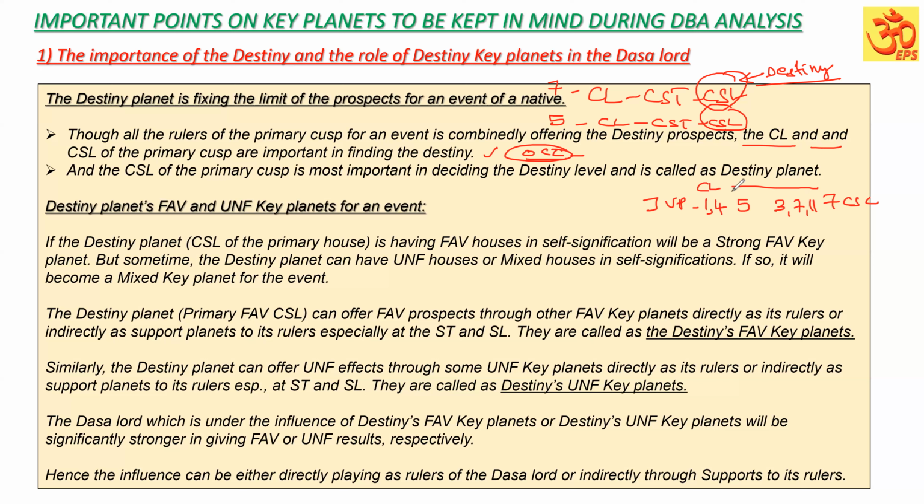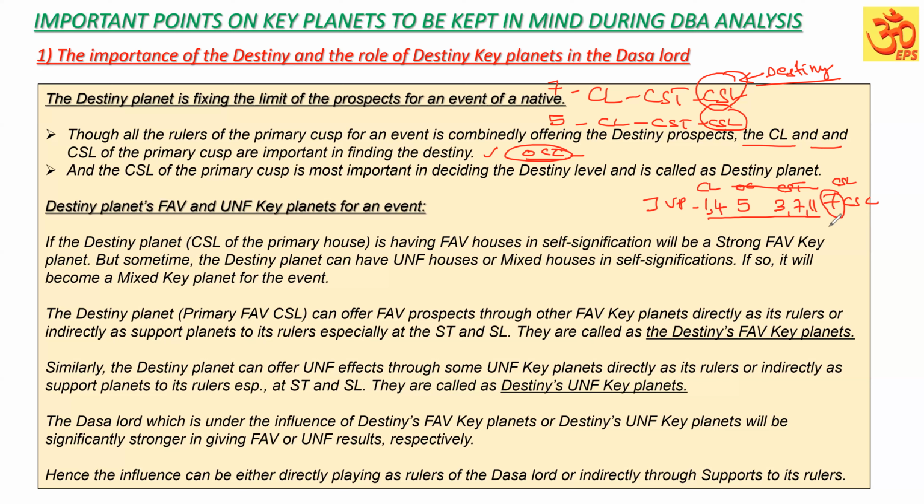Cuspal Lordship is 1 and 4, occupying 5th house, cuspal star Lord is 3, 7, 11, cuspal sublord is 7th house. So, though it is 7th cuspal sublord, it has favorable houses in self-signification. Only 4 is weak, but it is not detrimental. On its own, it has a good house grouping in self-significations. So this is going to be a strong, favorable key planet on its own.